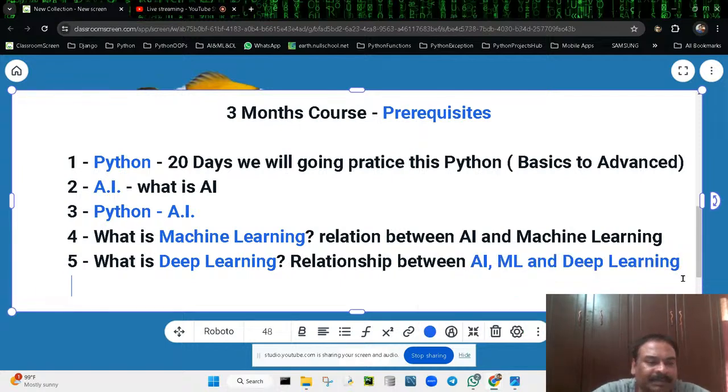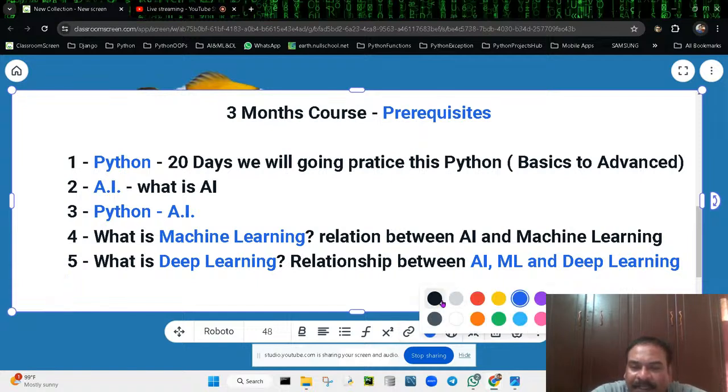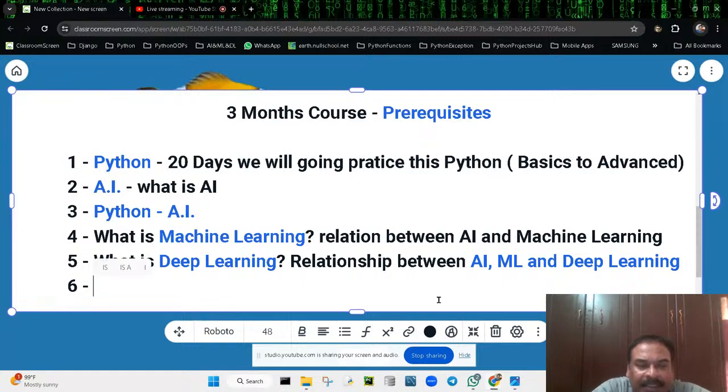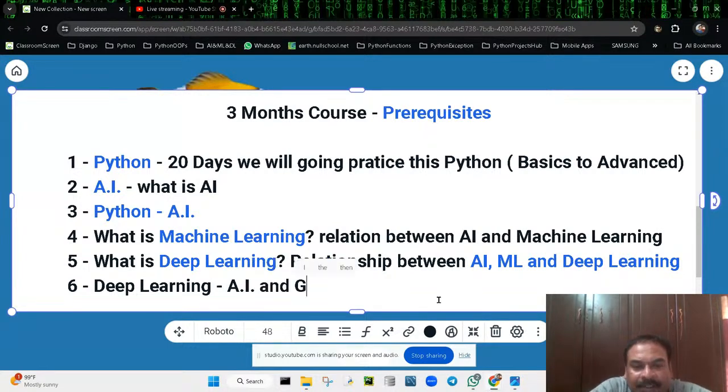Next, step 6. In deep learning you will get two different parts: AI and generative AI. We simply call it Gen AI. You may have heard of that particular word, isn't it? Gen AI.